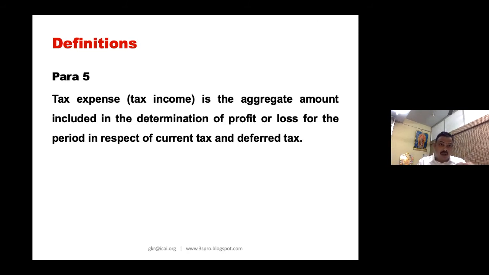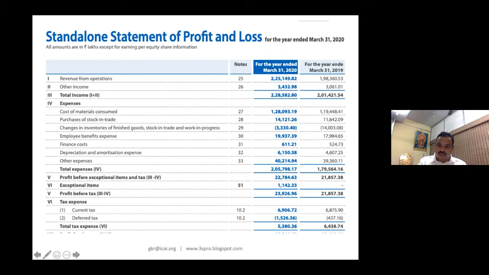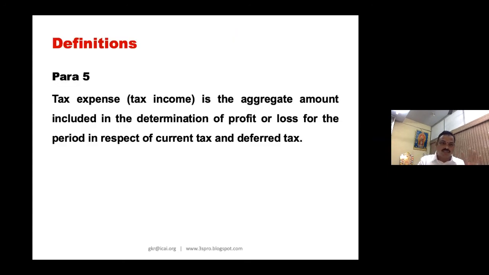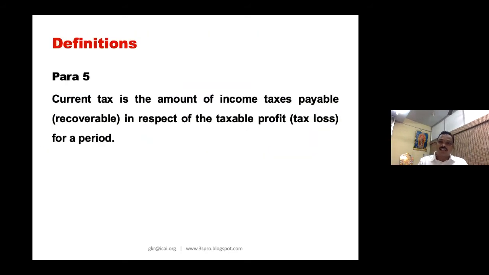Good. Now we have understood what tax expense means. But tax expense is the combination of current tax and deferred tax. Now, what is current tax? What is deferred tax? This is what you need to understand. Current tax, please look here. Current tax is 6,906.72. How will I calculate this current tax? Very simple. Current tax is related to taxable profit. What is taxable profit? Profit computed and determined as per the tax provisions. So what is your current tax? The income tax payable in respect of taxable profit. So that is current tax.